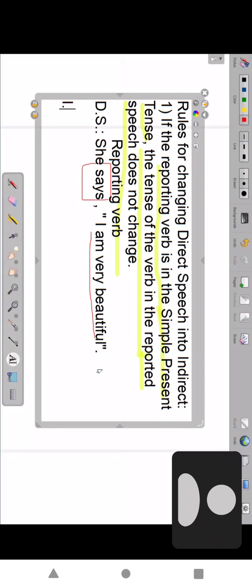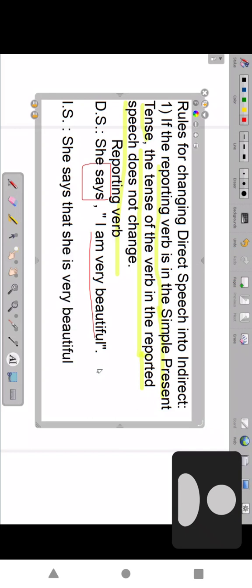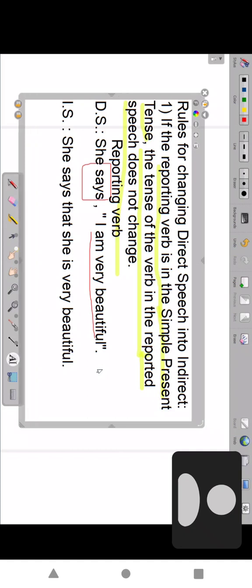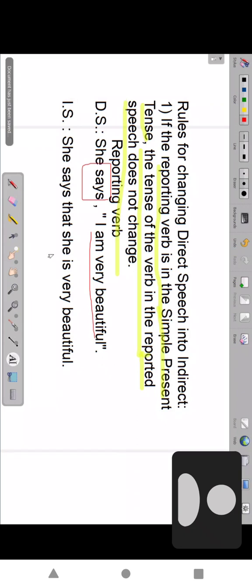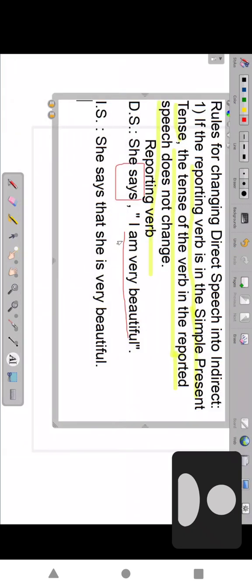What is indirect speech? So we have to try like this. She says, remove the inverted commas, add that. So she says that she is very beautiful. She says that she is very beautiful. Why she is? I am, he is, she is, it is, we are, you are, they are.